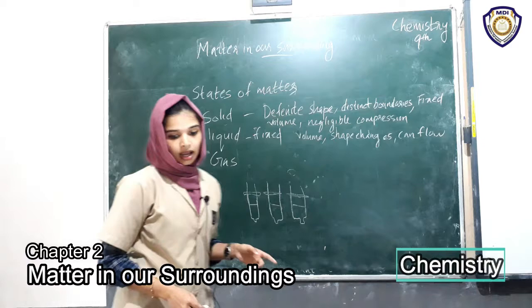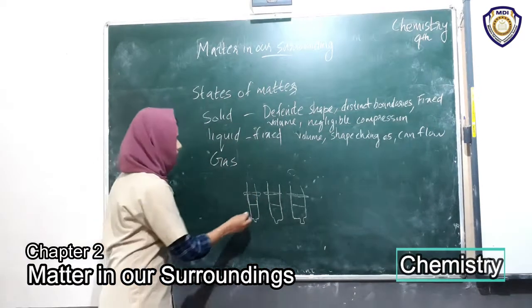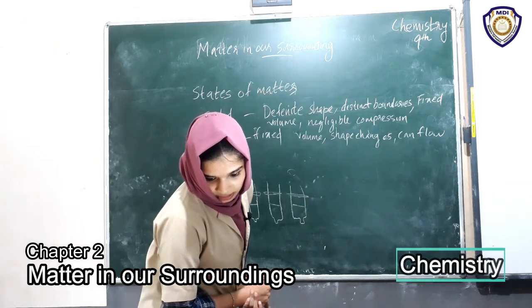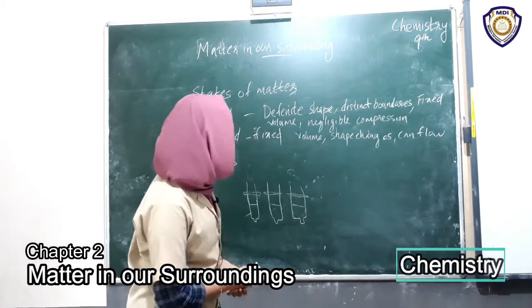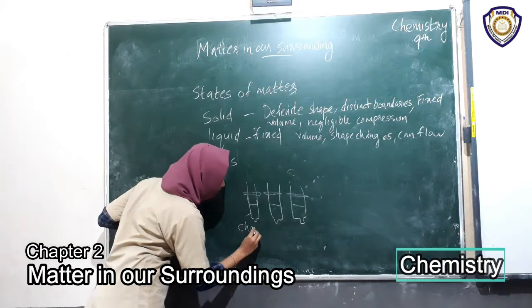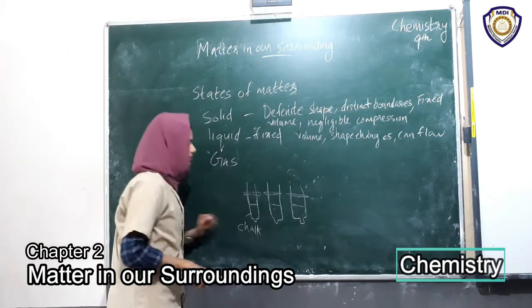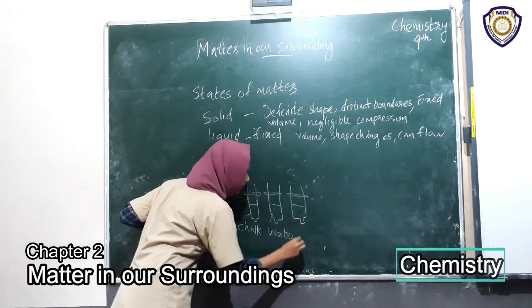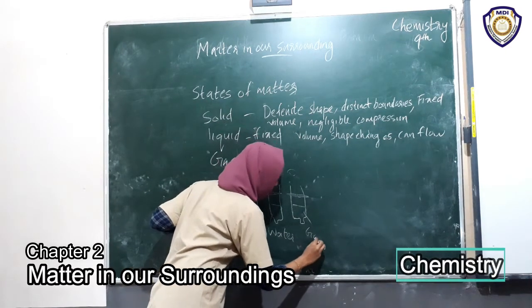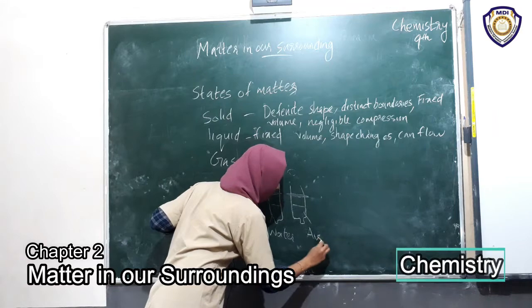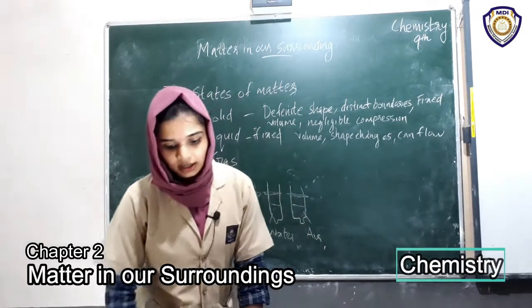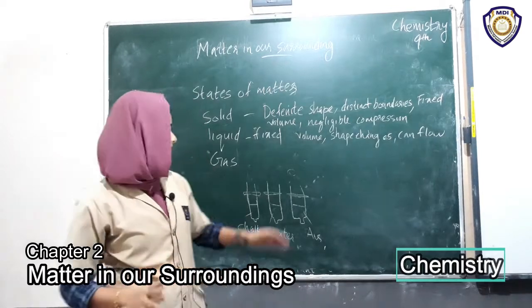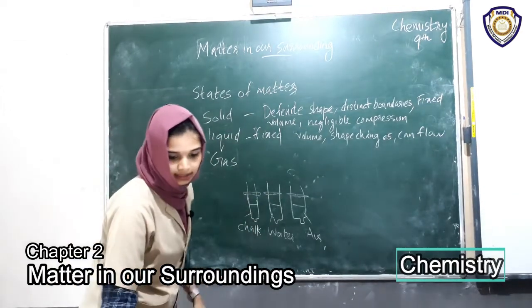One has some crystals of chalk, another has water, another has gas, air. Now try to compress the content by pushing the piston of each syringe.